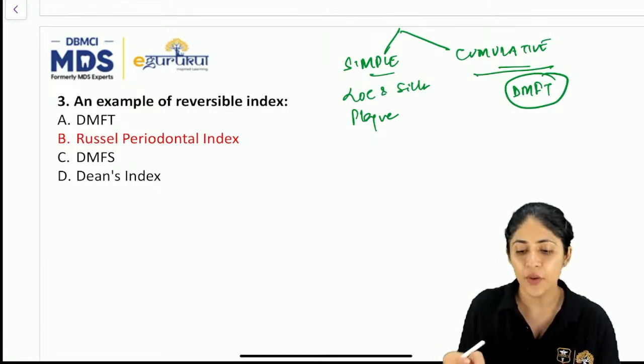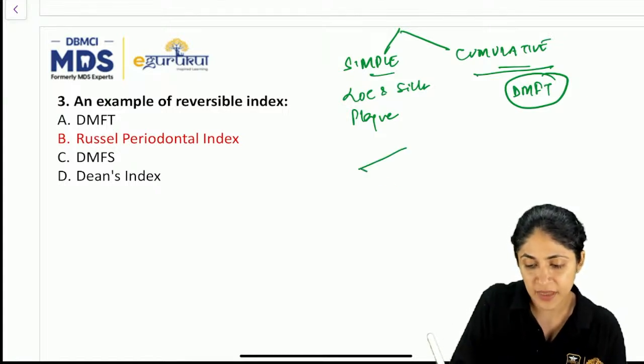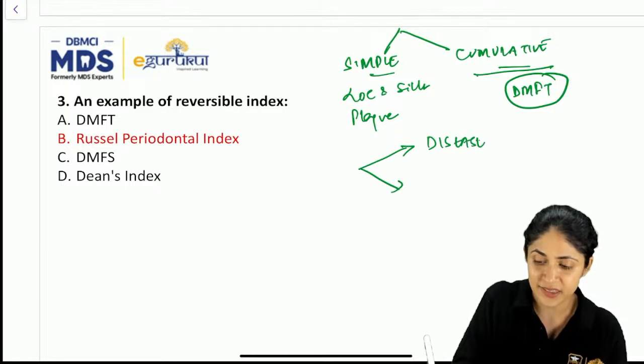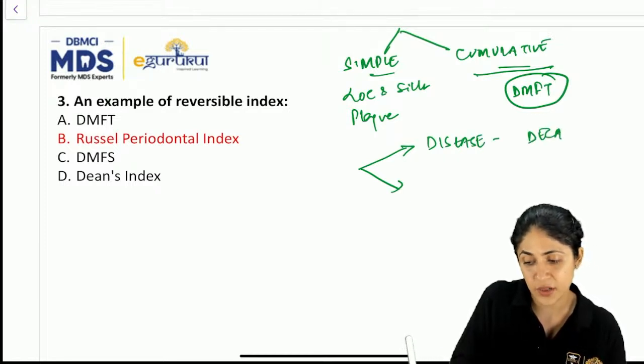Then there was something called based on the entity, in which you are measuring the disease, whether decay is present or not.